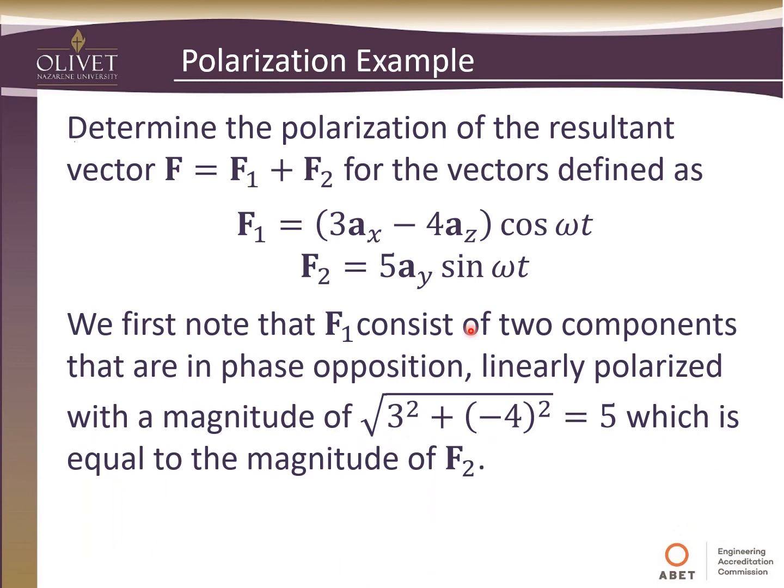We first note that F1 consists of two components, which I just mentioned, that are in phase opposition. So it's linearly polarized with a magnitude of the square root of 3 squared plus -4 squared, which is 5. So the magnitude of this vector is 5, which means it's equal to the magnitude of F2. While this has two kind of squirrely looking components, the overall magnitude of this vector is 5.